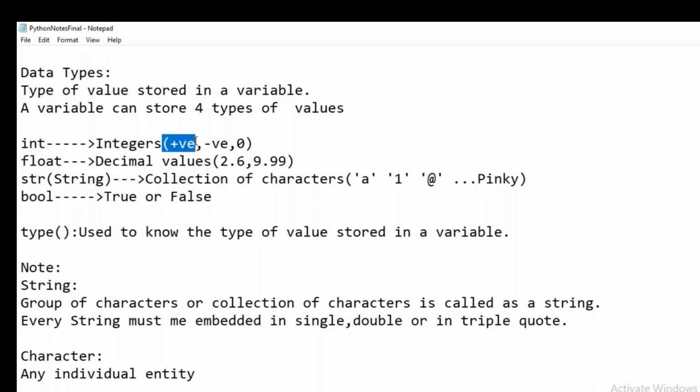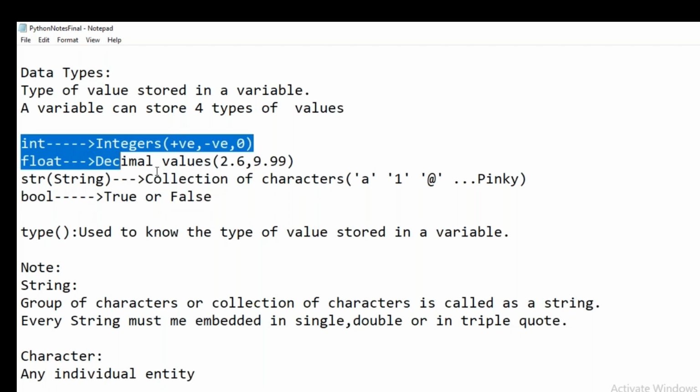STR is nothing but string. A string is a collection of characters, like hello is a string, hi is a string, hello world is a string. A character means any individual entity. A is a character, 1 is a character, @ is a character. Individual number, individual alphabet, individual special symbol is called a character. A collection or group of characters will become a string. Bool will represent either true or false.